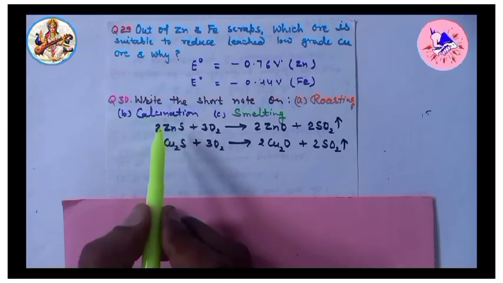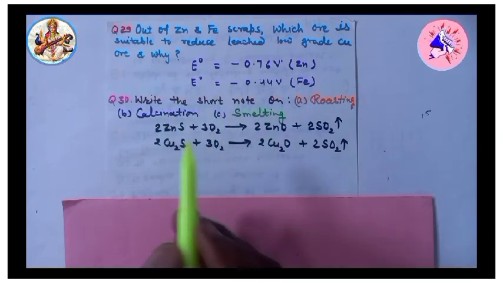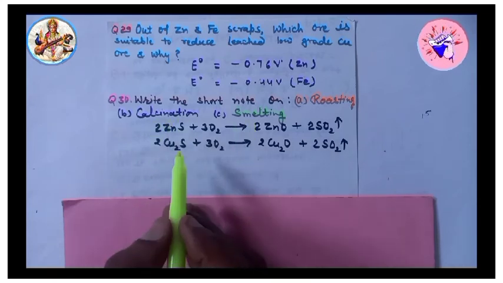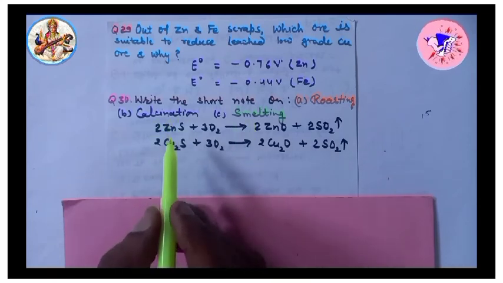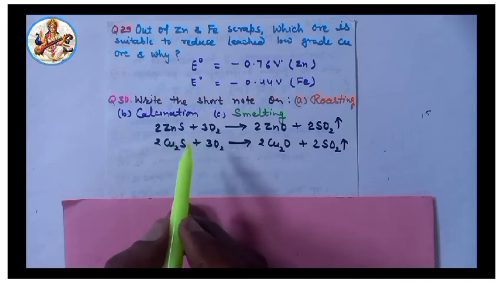During the process of calcination, first point, moisture is removed or driven out. Second point, water is removed from hydrated oxide.